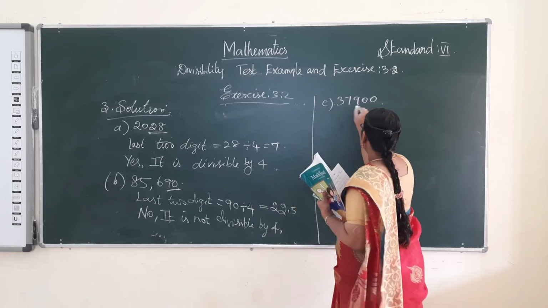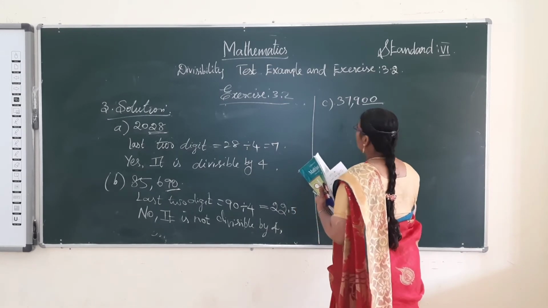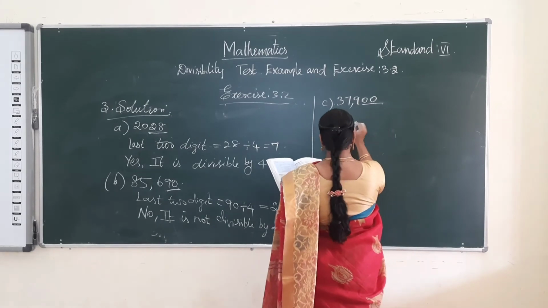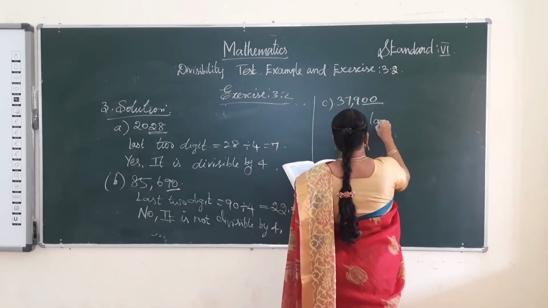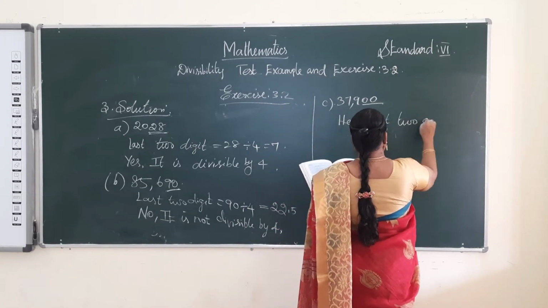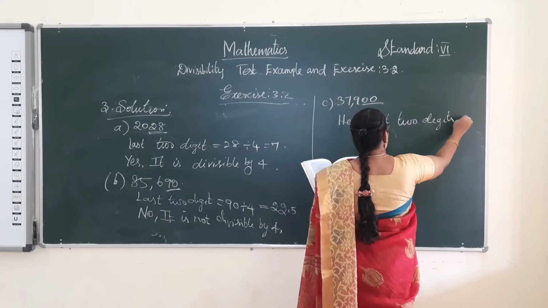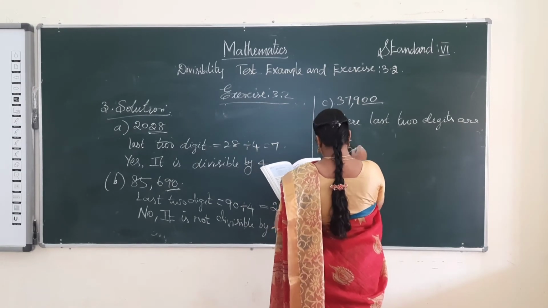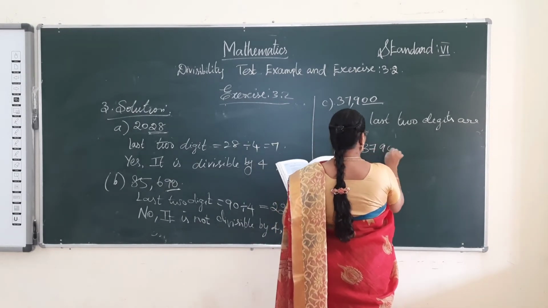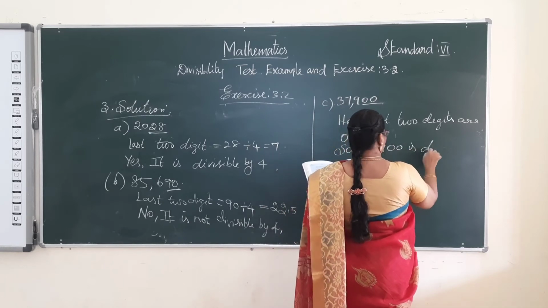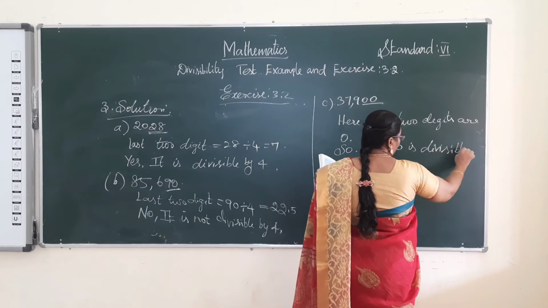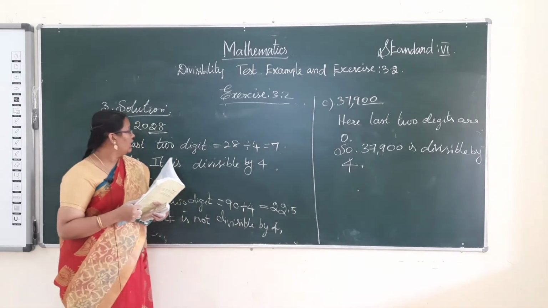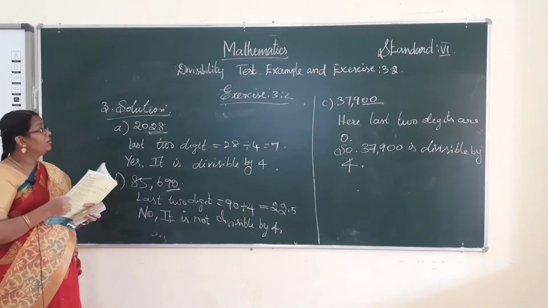Here in 37,900 the last two digits are 0, so 37,900 is divisible by 4.